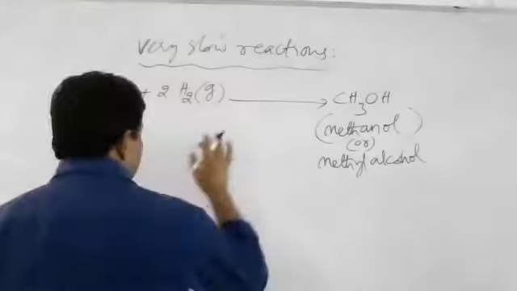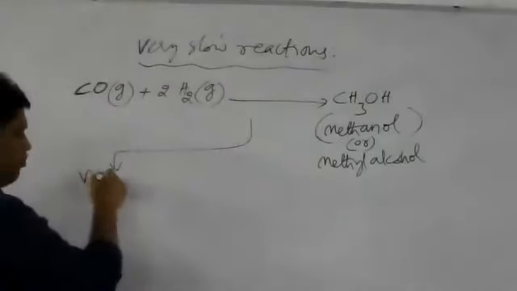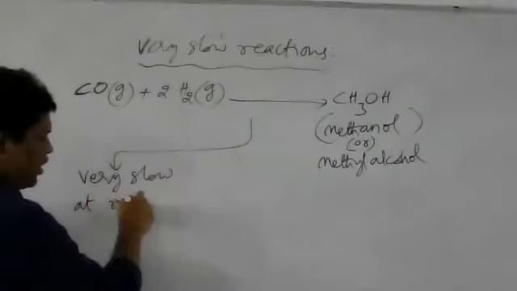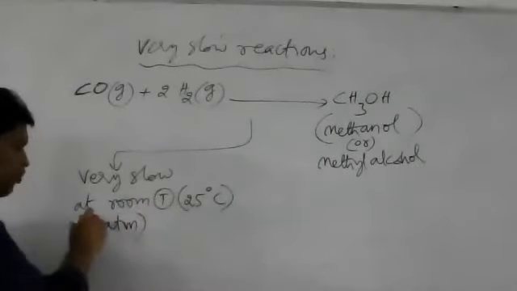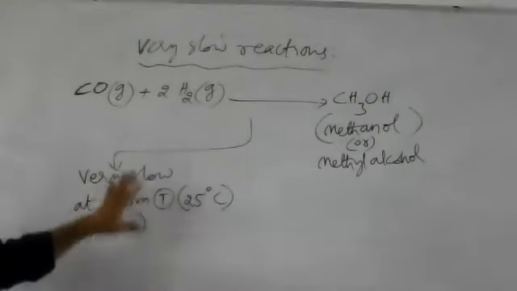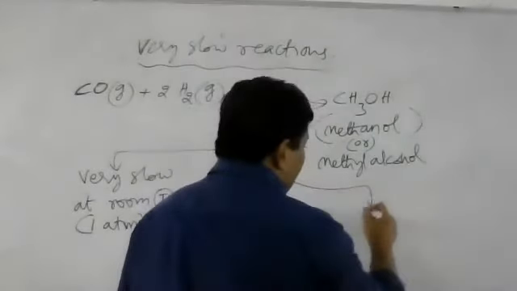Suppose this chemical reaction is very slow at room temperature. What is room temperature? I told you, 25 degrees Celsius. At 25 degrees Celsius, this reaction is very slow. And room temperature means generally 1 atm pressure will be there. What is normal atmospheric pressure now? 1 atm is normal atmospheric pressure, normal conditions. This is a very slow reaction under these conditions.